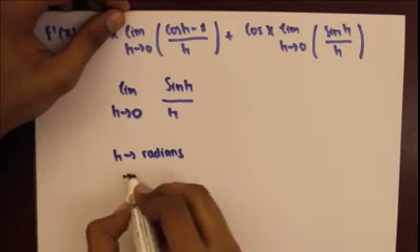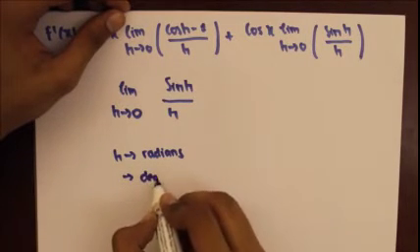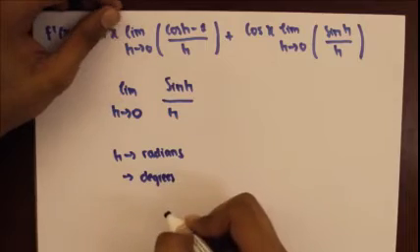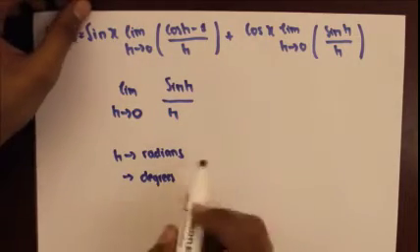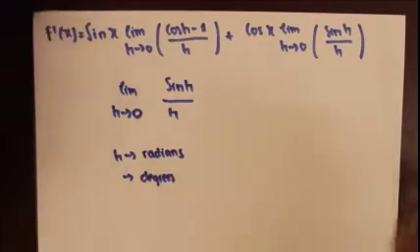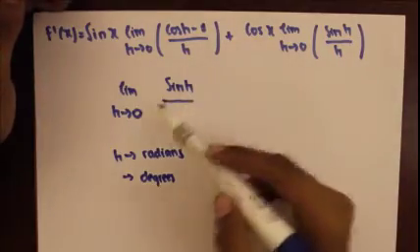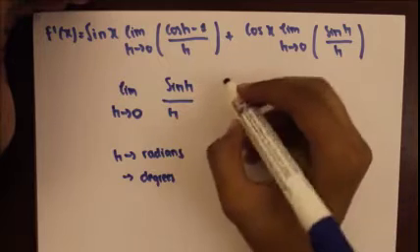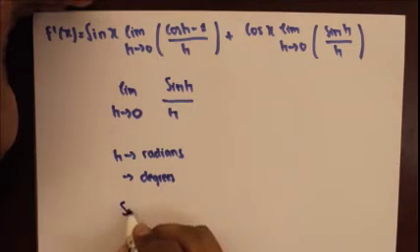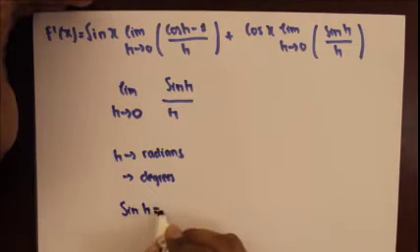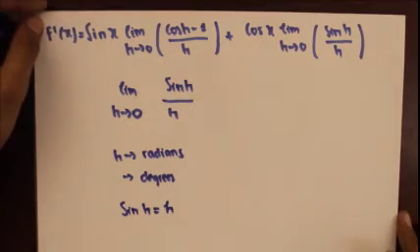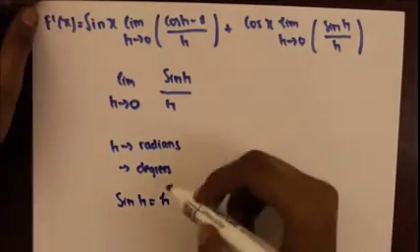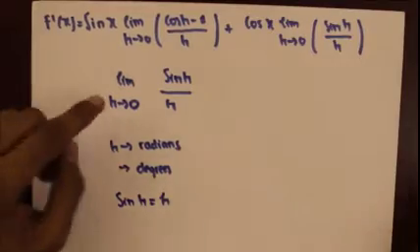There are two ways of measuring angles: radians and degrees. And for this case, we're going to take h in radians. So as h approaches 0, or very small values, we can approximate and say that sin h is equal to h, for very small values of h.